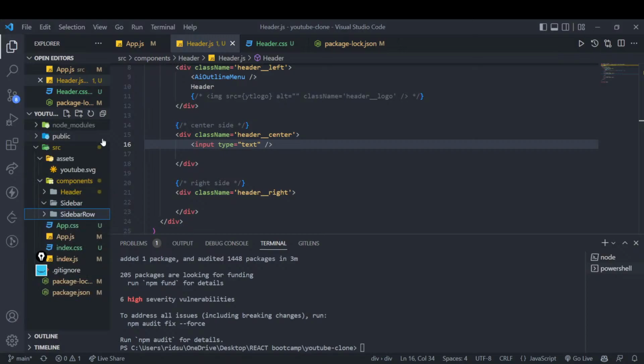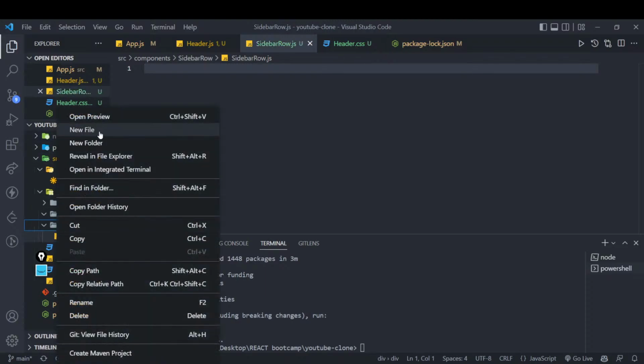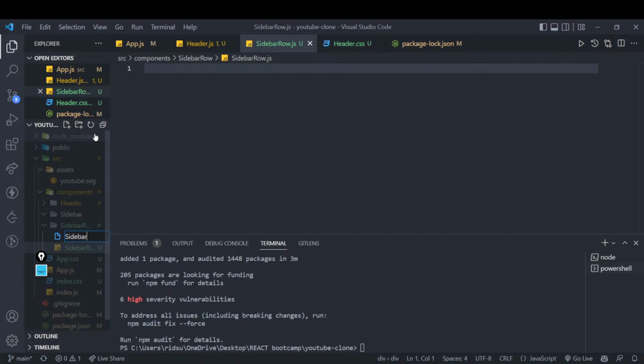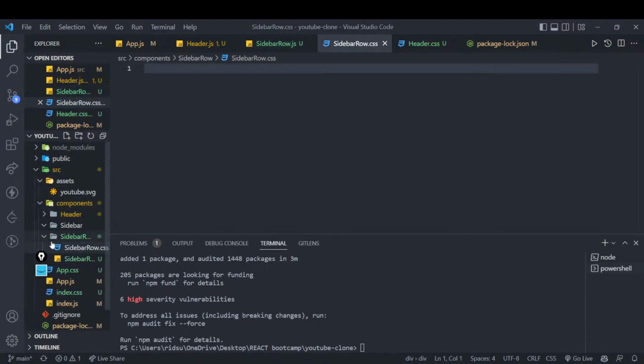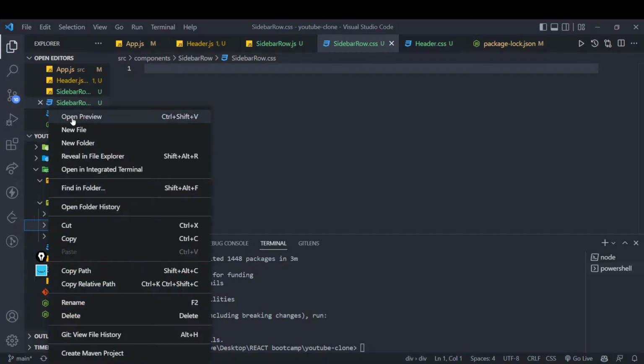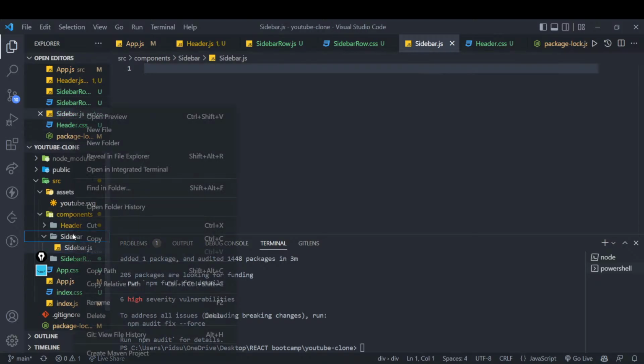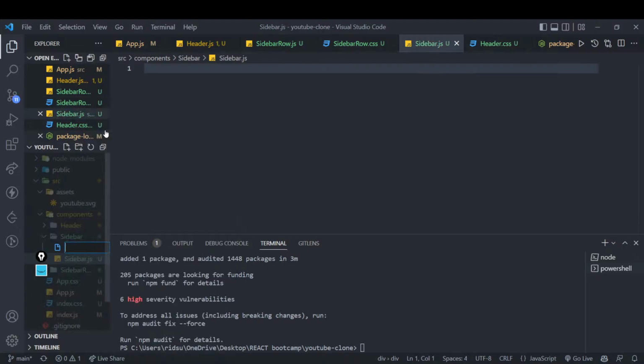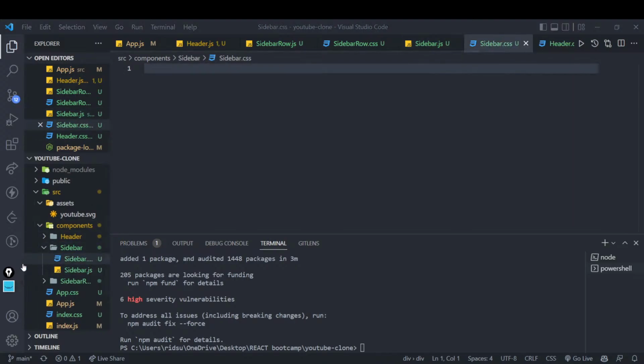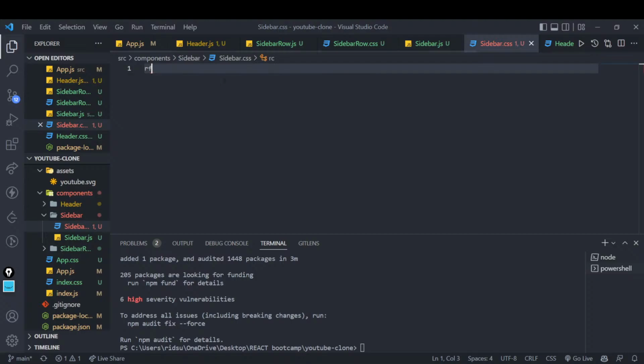We will have sidebar row. Let's quickly create two components. SidebarRow.js, as you know, and we will also create a CSS, SidebarRow.css. After that, we will create a new folder over here as well, Sidebar.js, and again Sidebar.css. See, I'm just creating the files. I will write the content of it in a while. Yeah. So if that is done, we will start creating it. Let's rfce over here, rfce.